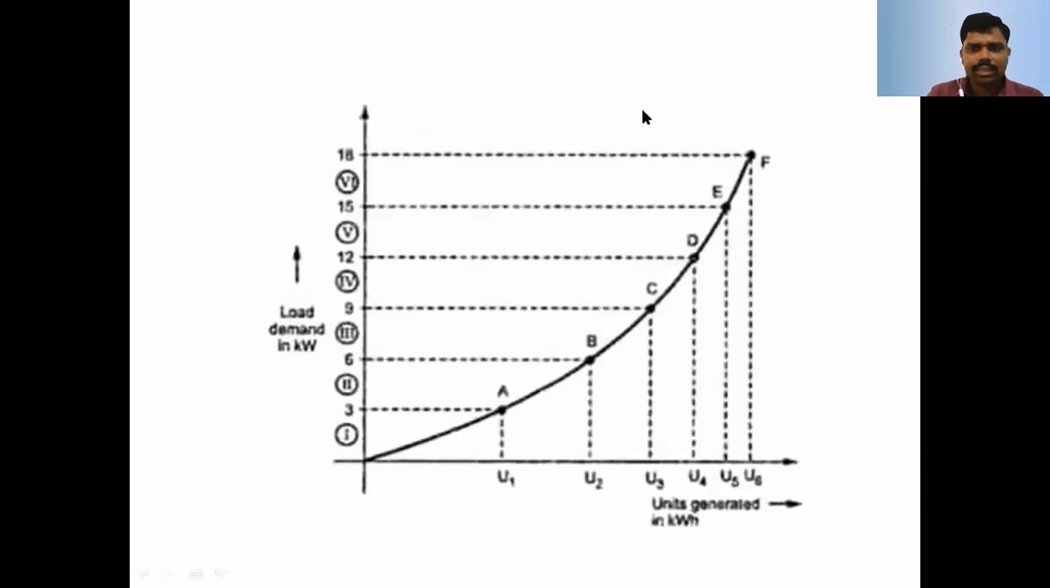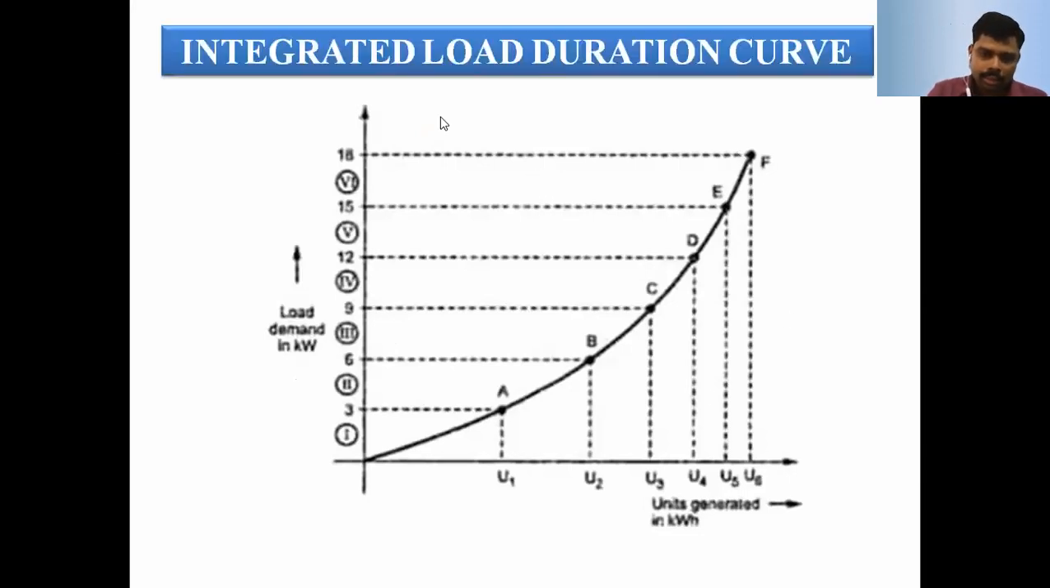The next one is the integrated load duration curve. This is also the same thing. On the x-axis we take the number of units generated in kilowatt-hours, and the load we represent in kilowatts, that is the load demand, on the y-axis.